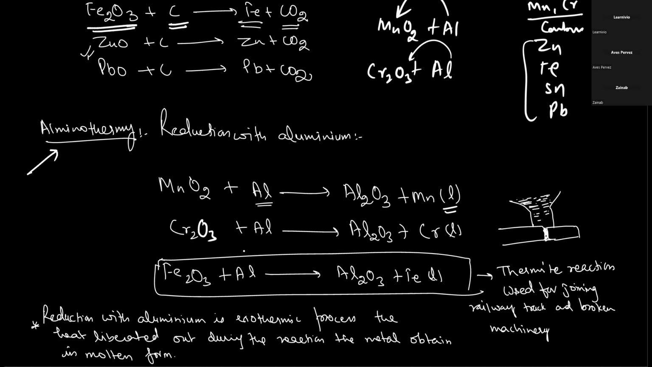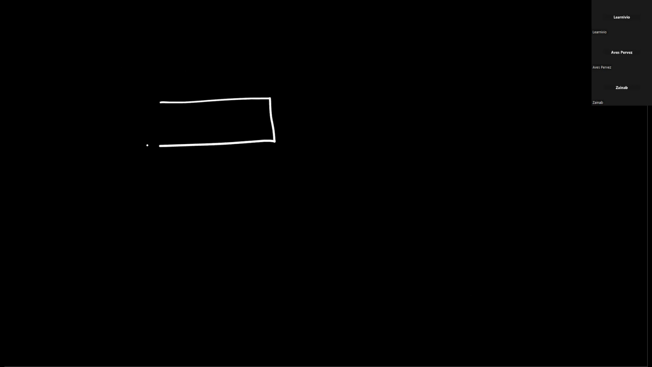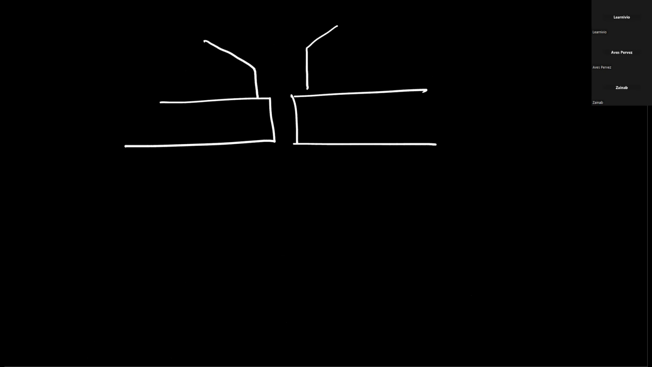For example, if you are joining a railway track, you need not make a furnace every time. The railway track can be in a jungle, so every time you cannot have a furnace where you can melt the iron and then bring it, because it can again condense, and a large amount of iron is required. So we use the thermite reaction.